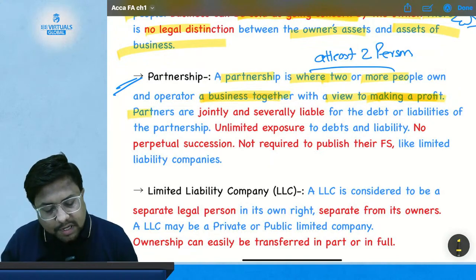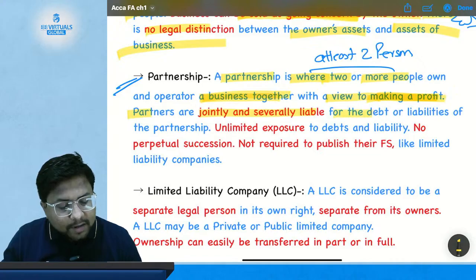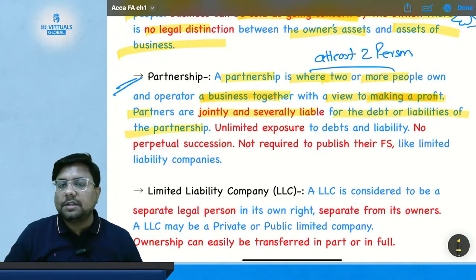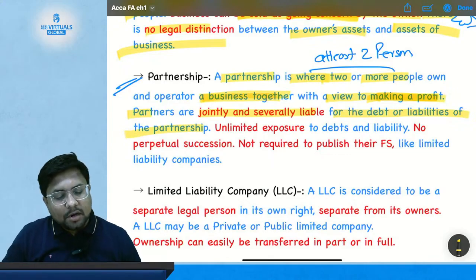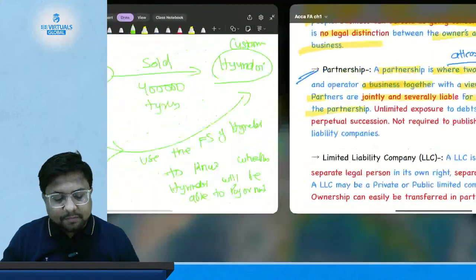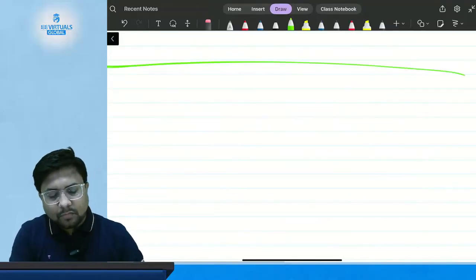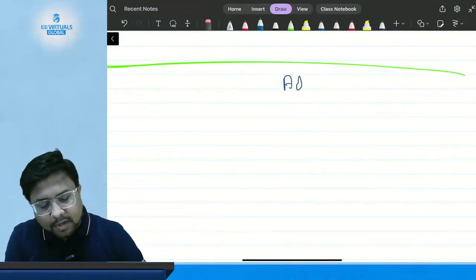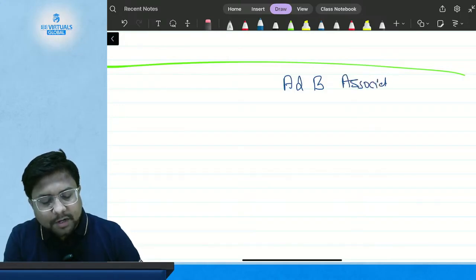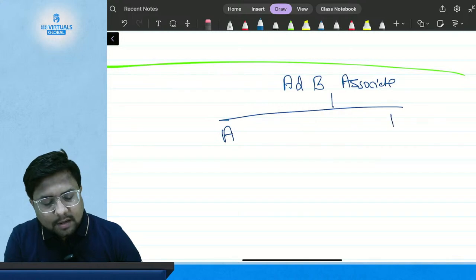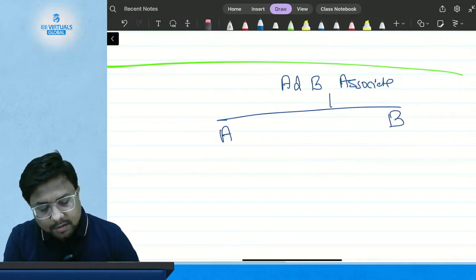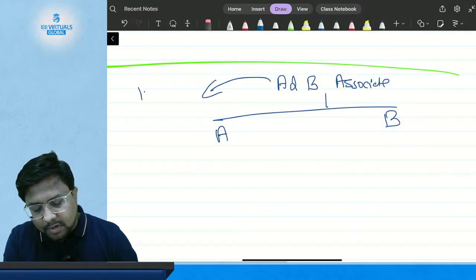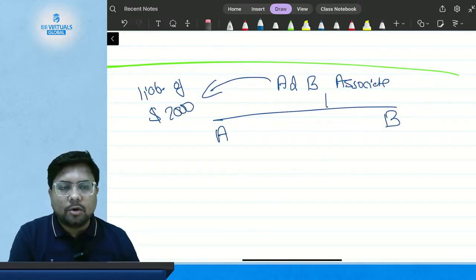Partners are jointly and severally liable for the debts or liabilities of the partnership. Suppose in a business, A and B Associates, there are two partners, A and B, and their firm has a liability of $2,000.